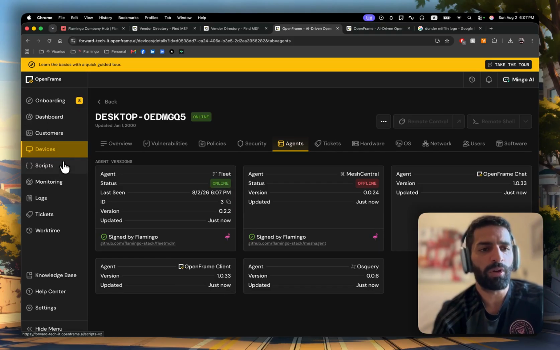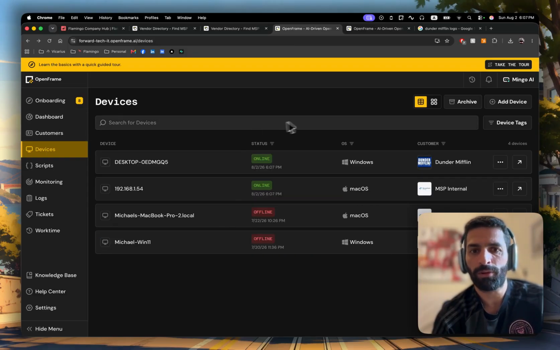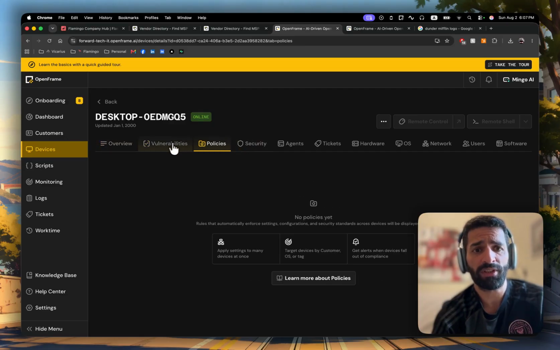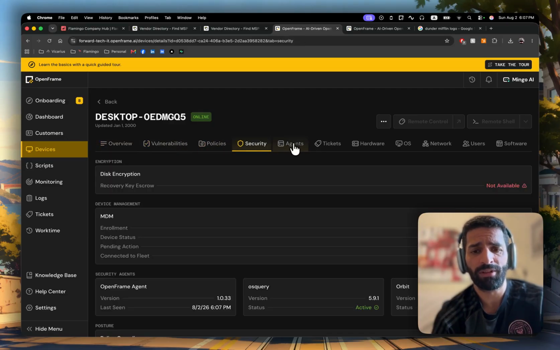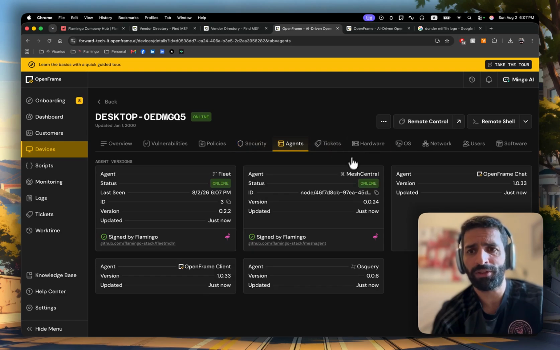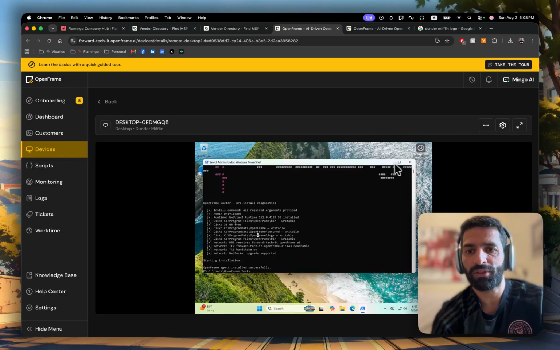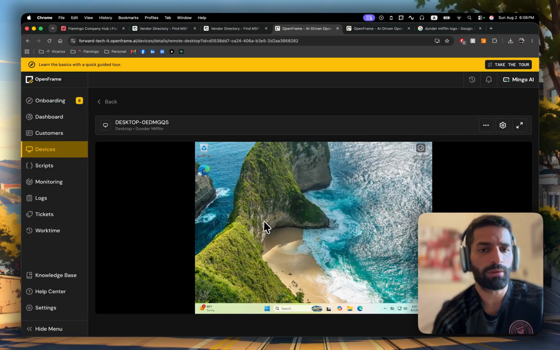But we're not going to touch on policies in this tutorial because we're going to focus on the high impact things that we can do in the product. If you browse, it takes some time for the vulnerabilities to arrive, but you will see that we collect a lot of things about the device. You see that we also have remote control enabled now because MeshCentral has finished deploying. And you see that I can remote control the machine.